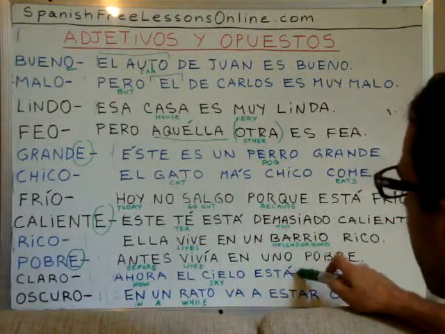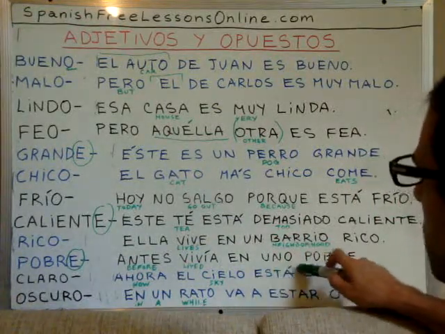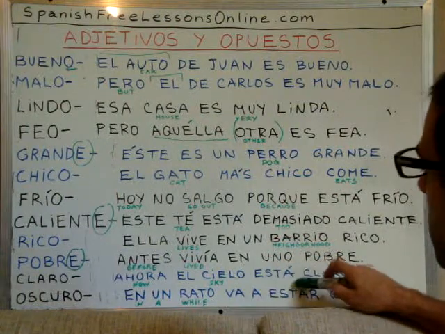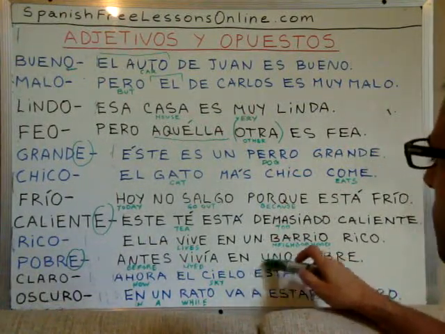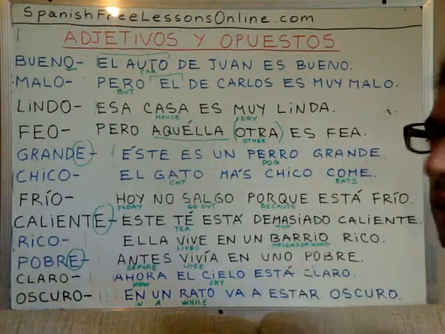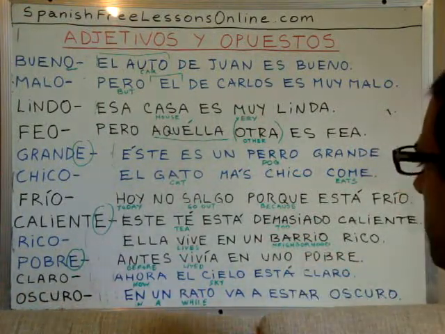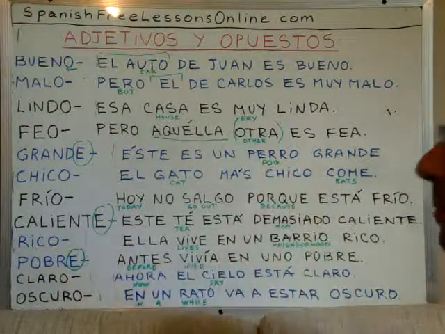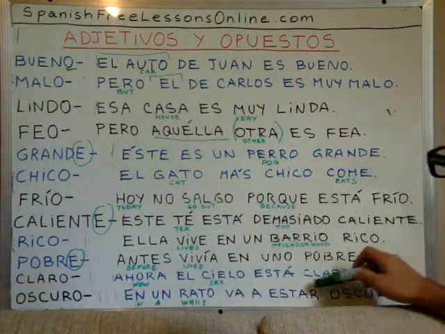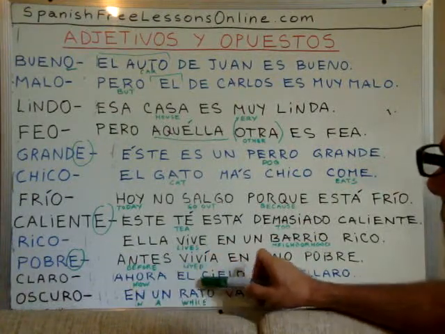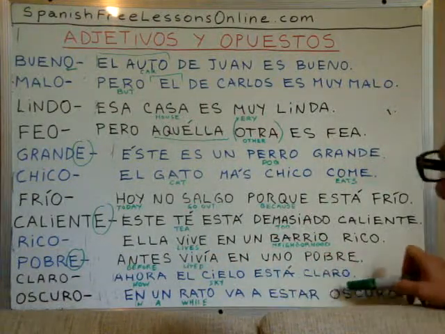This está is the conjugation for the third person singular in present tense of the verb estar, right? Because it's talking of a state of something. In this case, a state of the sky. Now the sky is light. Ahora el cielo está claro.